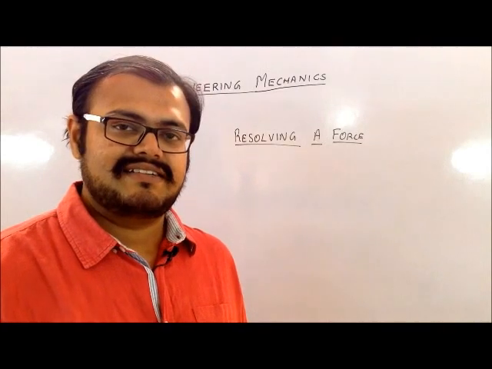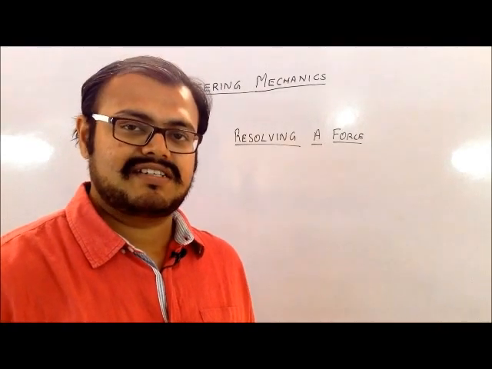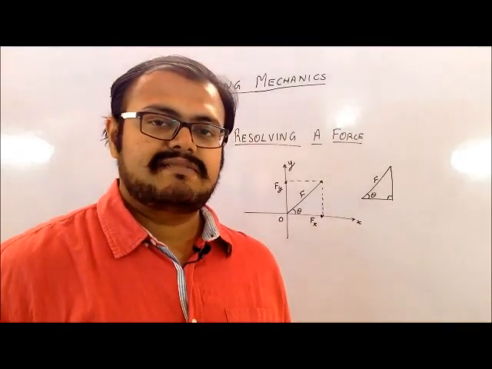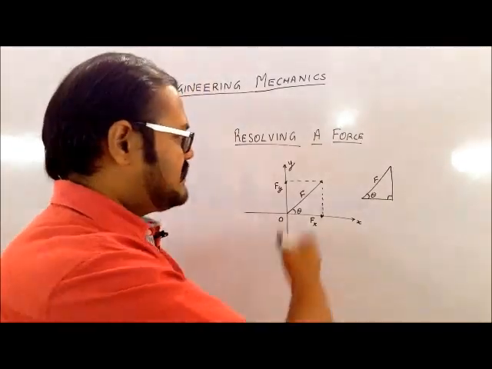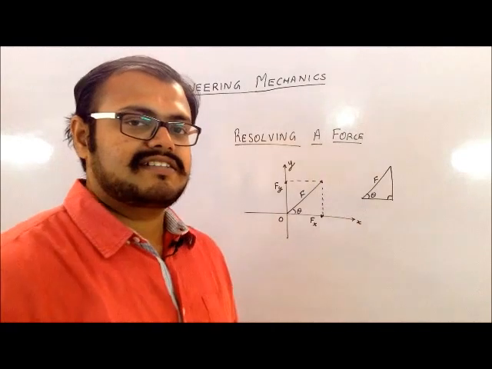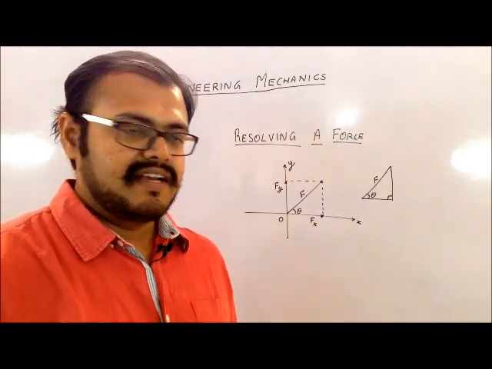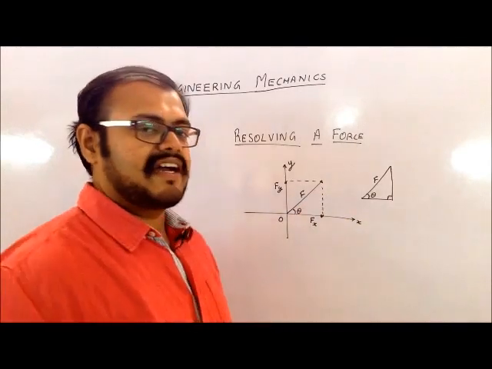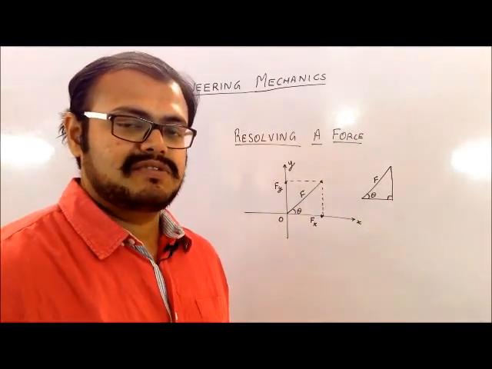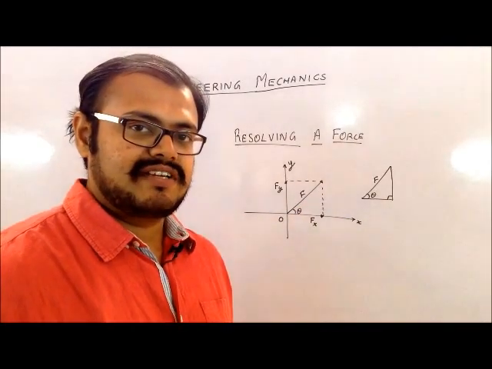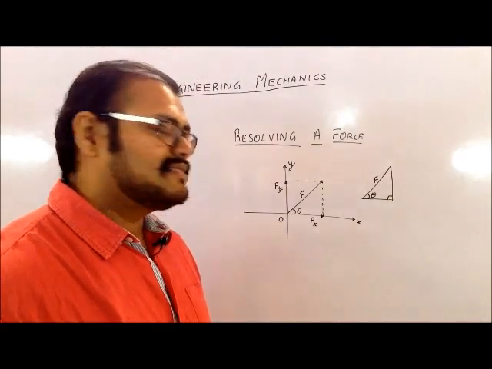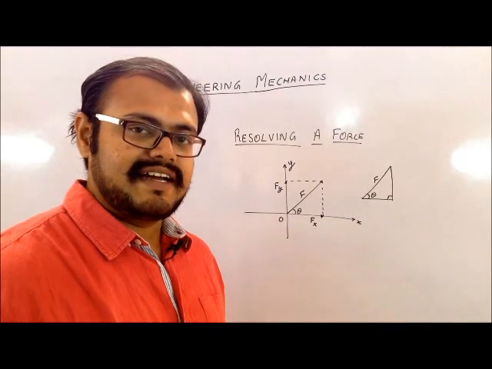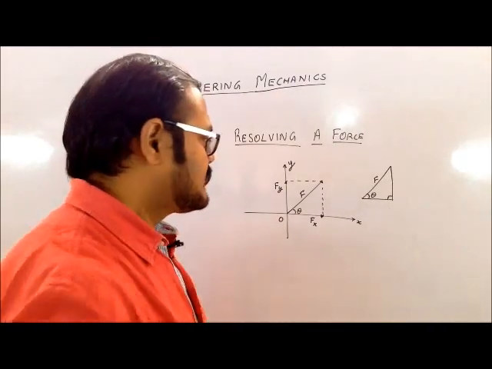So basically x and y-axis are 2 axes which are going to be perpendicular to each other. So let me take an example in which I have taken these 2 axes as my x and y axis, and at the point of origin there is a force which is acting along it. The force has a magnitude of F, and in direction it is making a theta angle with the x-axis.